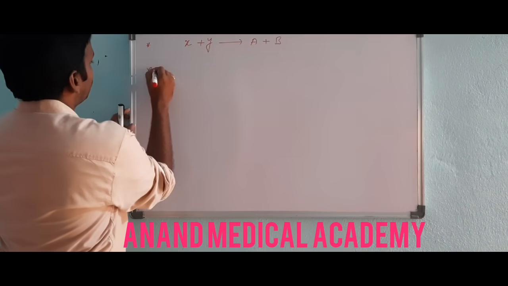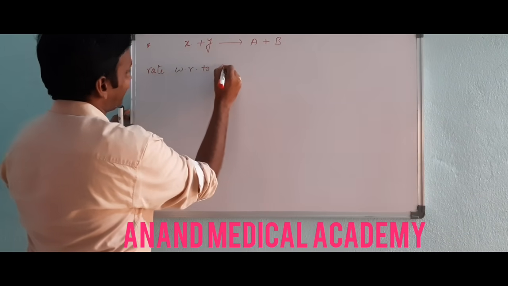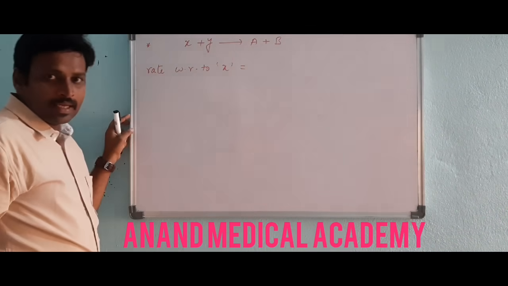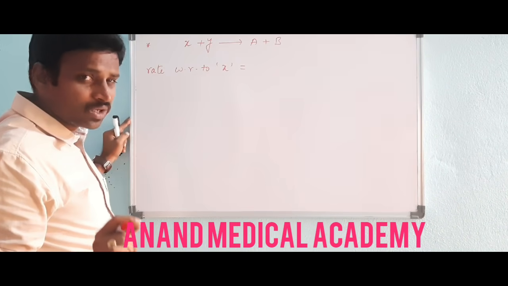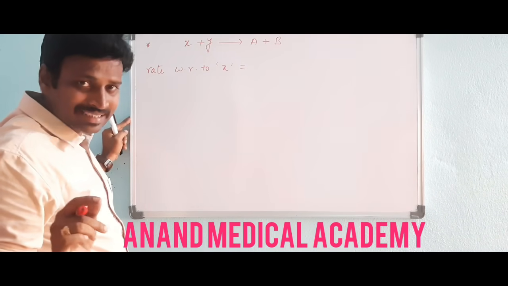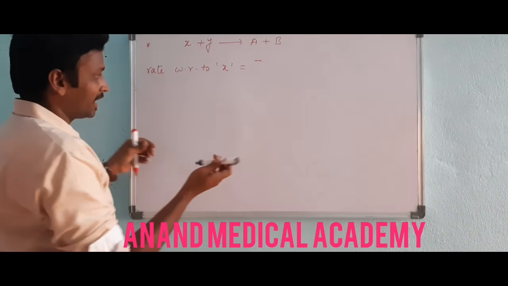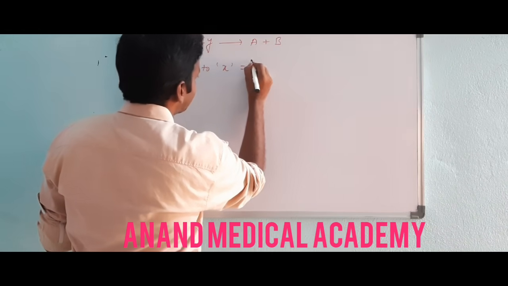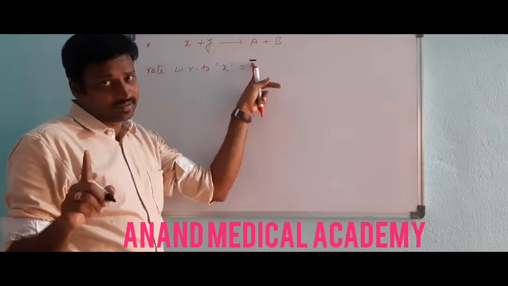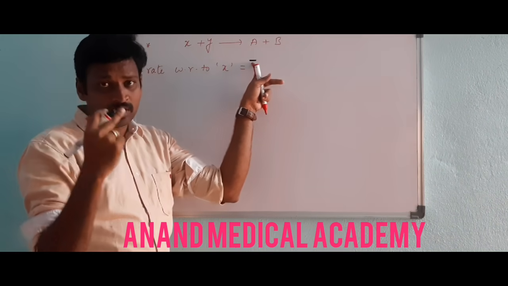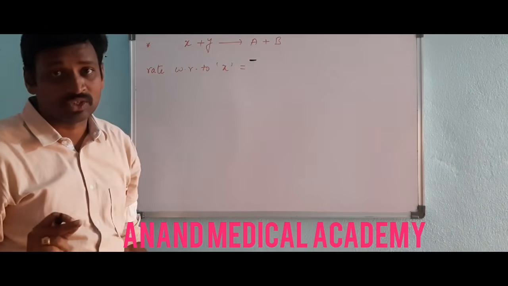What is the rate with respect to reactant X? It is the change in concentration. As I told you, reactant concentration decreases as time increases, so we have to use a negative sign here. That negative sign indicates the decrease in concentration of reactants.